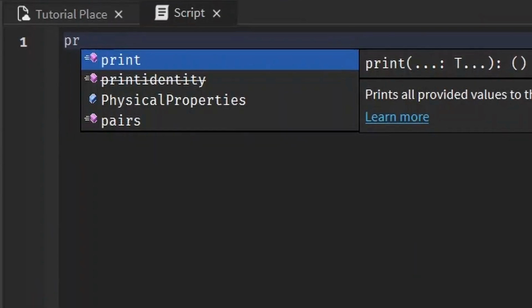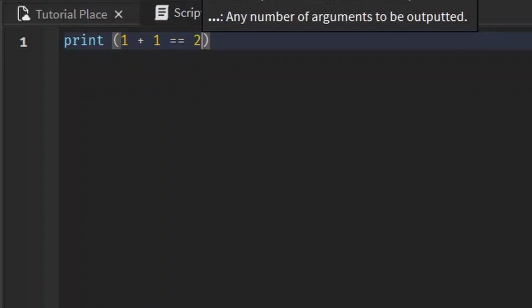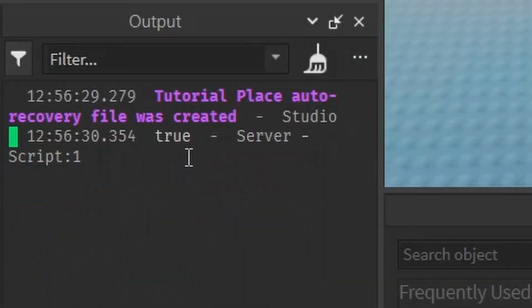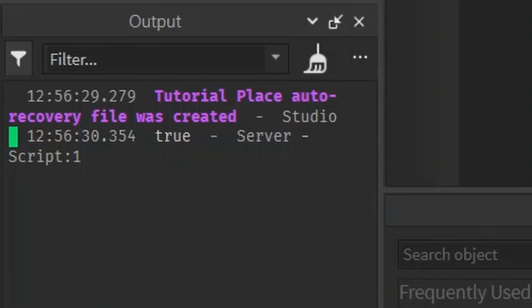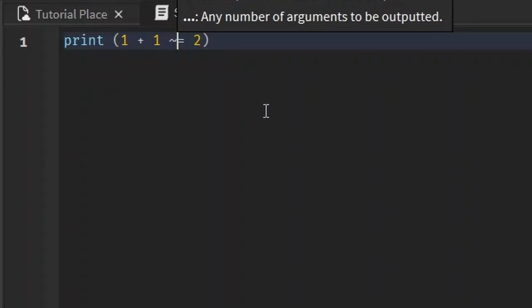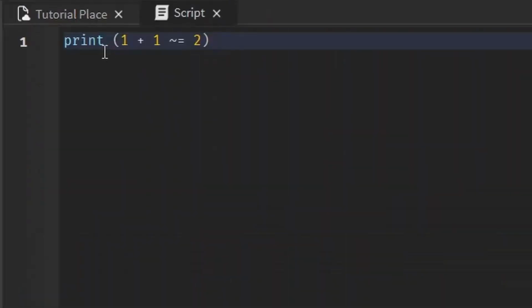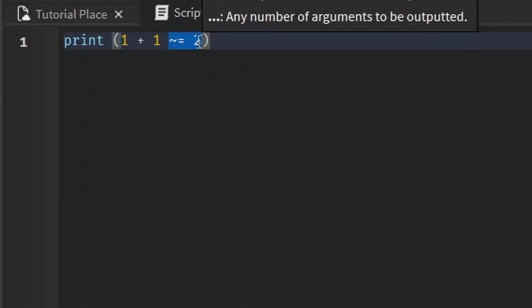For starters, let's print out this condition. 1 plus 1 is equal to 2. So we're checking if 1 plus 1 is equal to 2. That, of course, is true. It boils down to true. But what if we wanted to check if 1 plus 1 is not equal to 2? Instead of typing equals equals, we can type in this little squiggly, and this checks if 1 plus 1 is not equal to 2. And that boils down to false, because is 1 plus 1 not equal to 2?